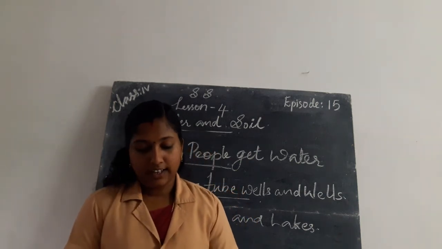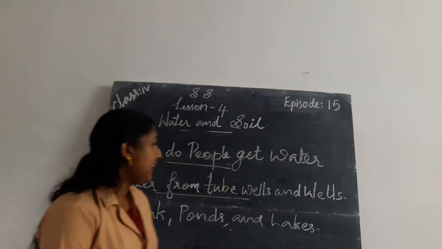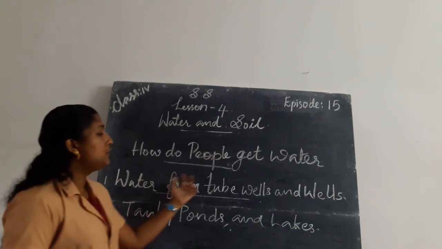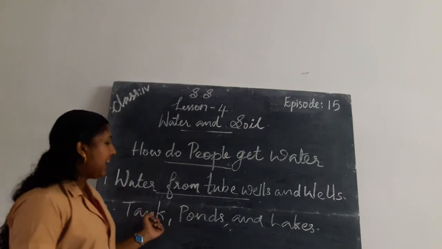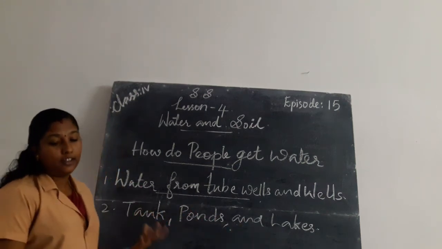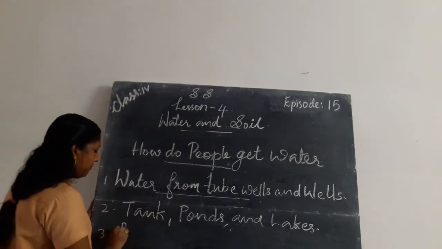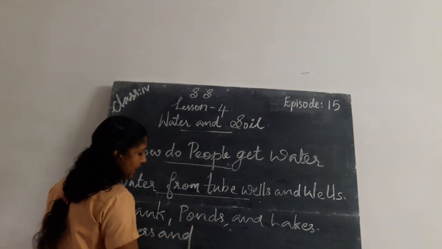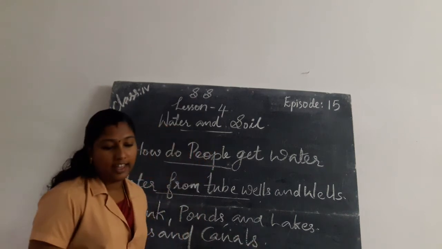Next one, water from rivers and canals. How do people get water? The people get water from tube wells and wells. Second, they get water from tanks, ponds and lakes. Third, they get water from rivers and canals.